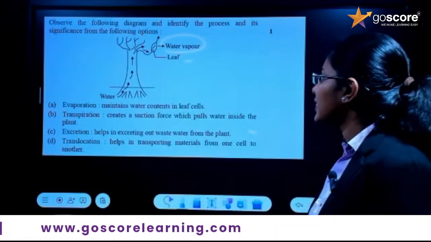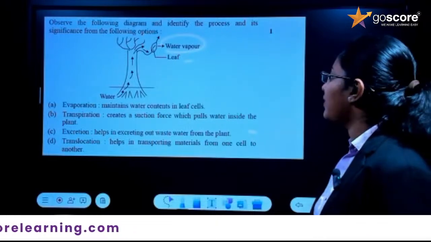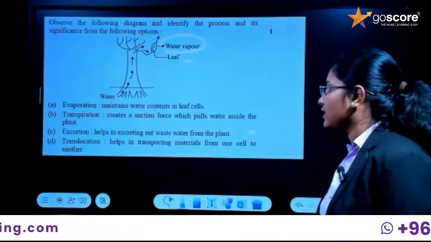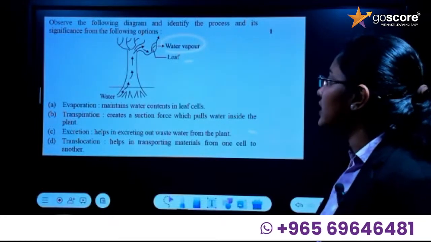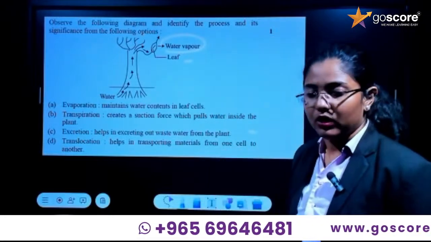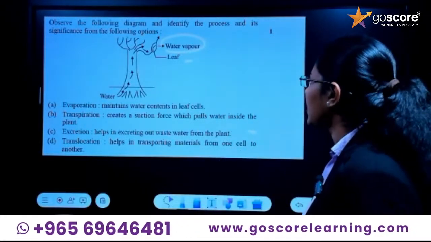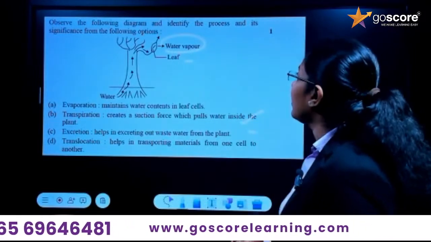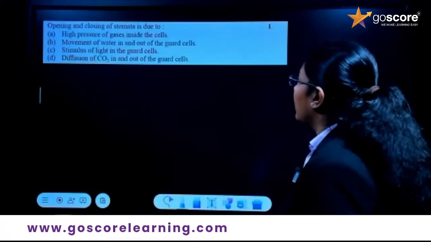The last one, translocation, it helps in transporting material from one cell to another cell. Okay, so there are two chances given here. One is transpiration. You know what transpiration is, right? It is also for water vapor. So transpiration is the correct answer here. So that is also clear for this diagram.